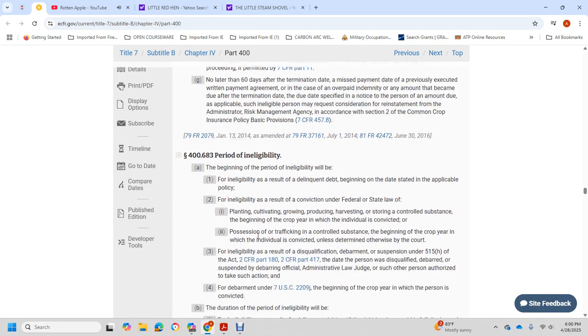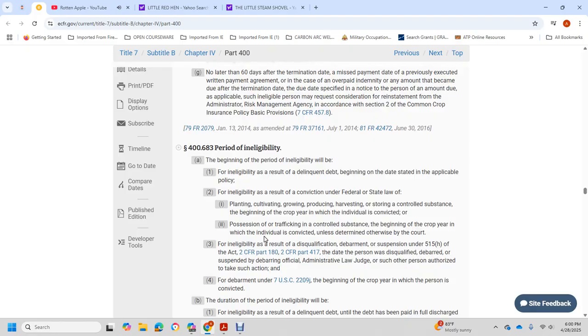468.3 Period of eligibility. The period of eligibility begins with the resolution of the delinquent debt, from the beginning of the day specified in the applicable policy, and eligibility resolves upon conviction of a federal or state law offense involving planting, cultivation, growing, producing, harvesting, or storing of a controlled substance, beginning with the crop year of the individual convicted, and trafficking of the controlled substance, beginning with the crop year in which the individual is convicted, unless determined otherwise by the court.